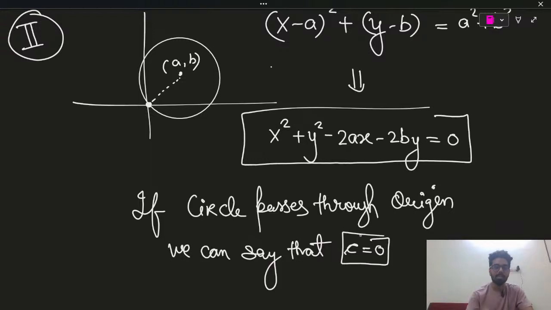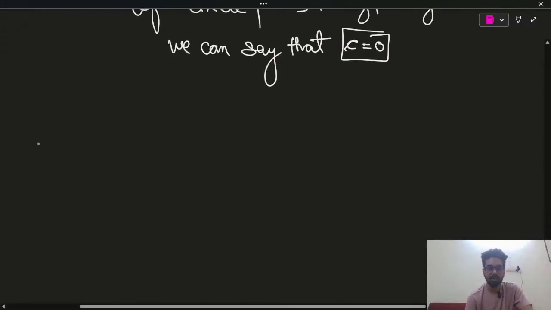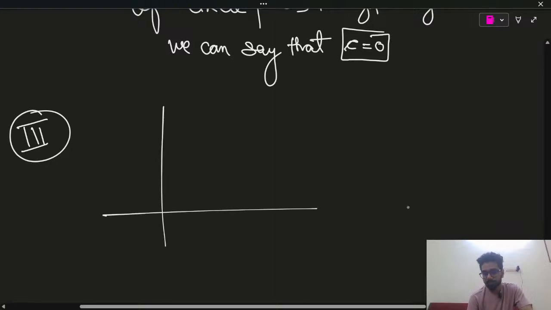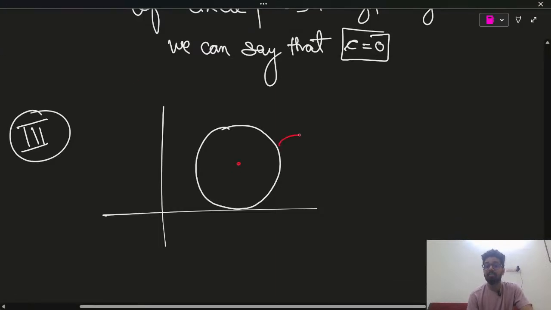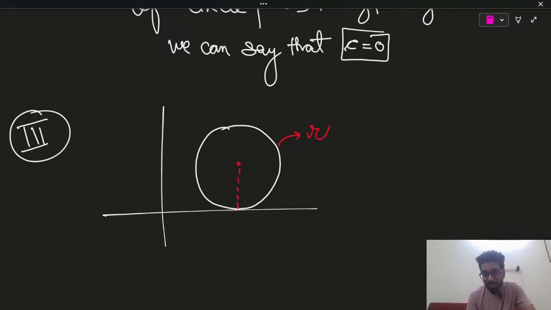Alright, let's move to the third variety of circle. Now the third variety of circle is when the circle touches the x-axis. Now if you know the meaning of coordinate geometry, see the circle has radius r. Now what is this height? It's the height of the point from the x-axis, and the height of a point from the x-axis is the y-coordinate.